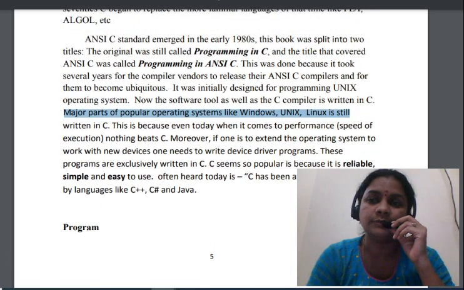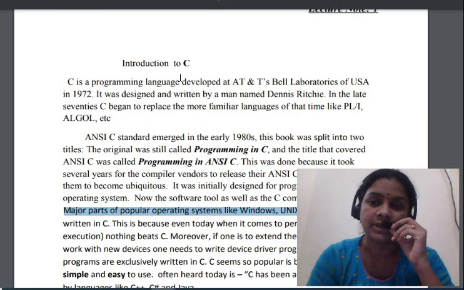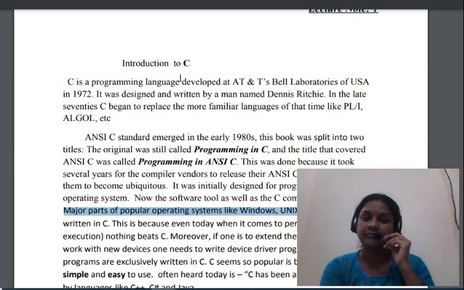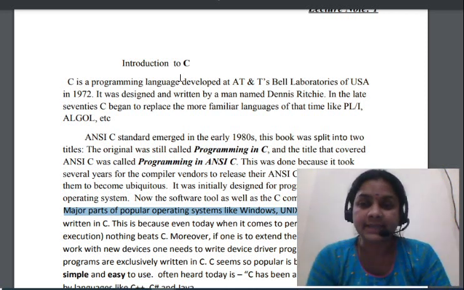Make a note here. This is the introduction of the C language. The C language was developed at AT&T Bell Laboratory in the USA in 1972. It was developed by Dennis Ritchie.